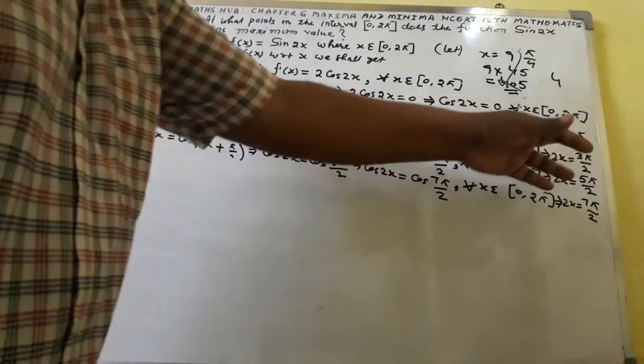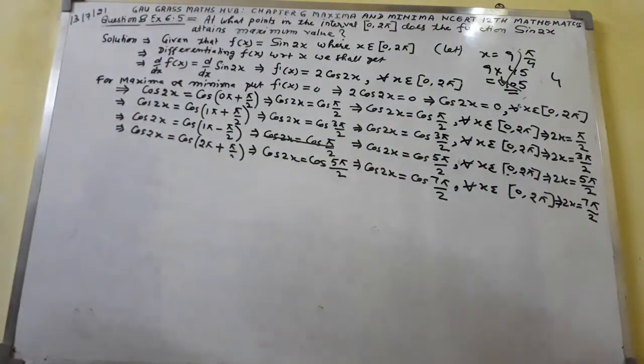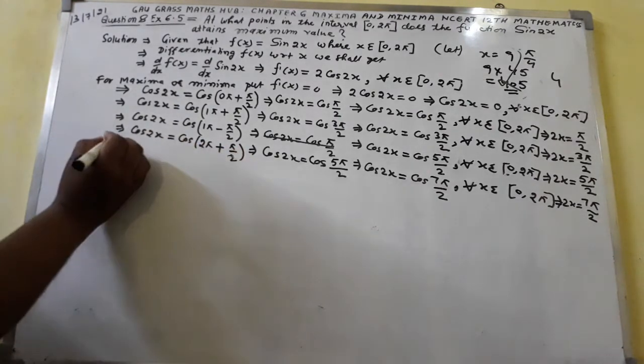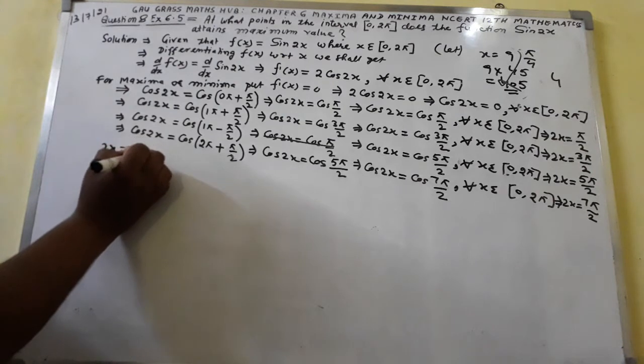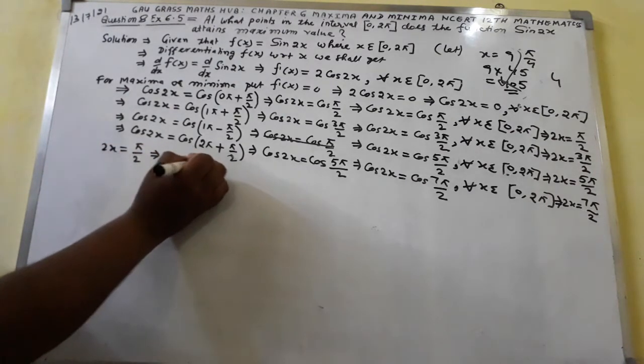Here we have got 2x equal to pi by 2, implied that x equal to pi by 4.